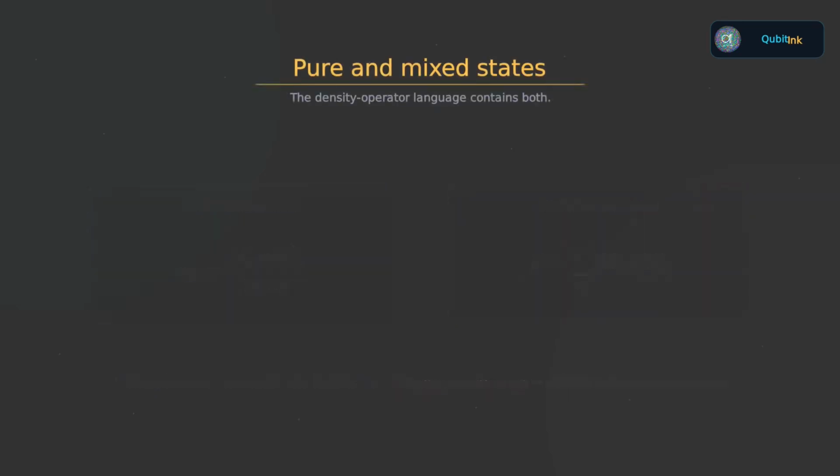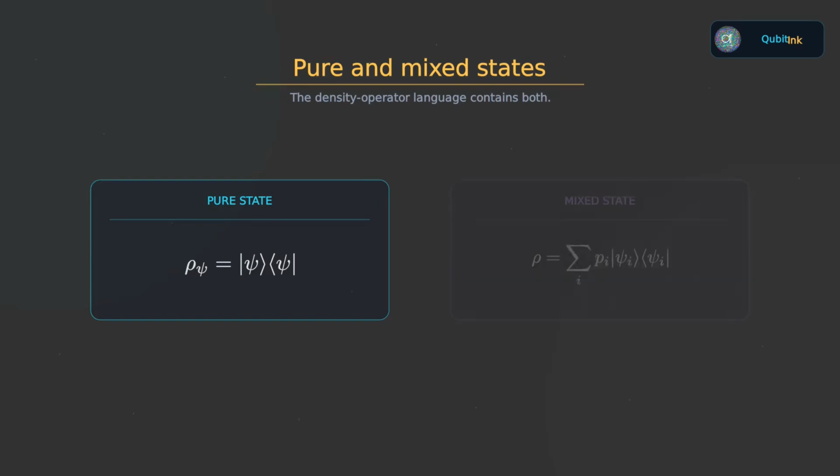Now we can introduce the terminology more carefully. If the quantum state is known exactly as a single state vector, we call it a pure state. Its density operator is simply the projector onto that state. If the density operator represents a non-trivial statistical mixture of possible pure state preparations, we call it a mixed state.